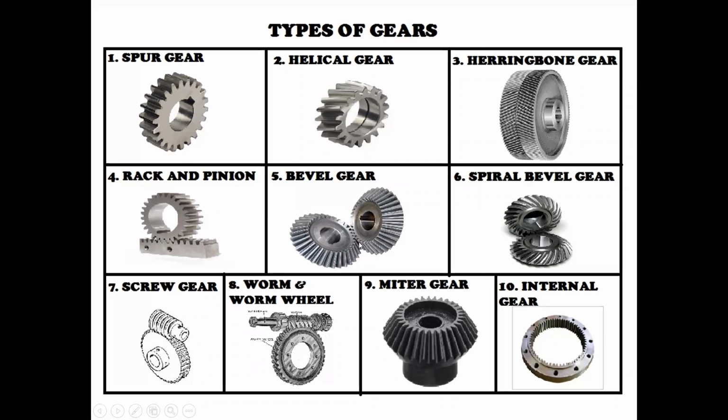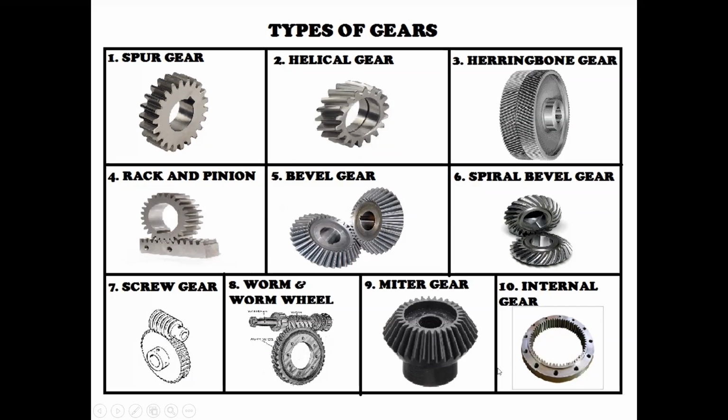The outside of the gear teeth mesh with another gear wheel. This type of arrangement is called external gearing, and these are also external.